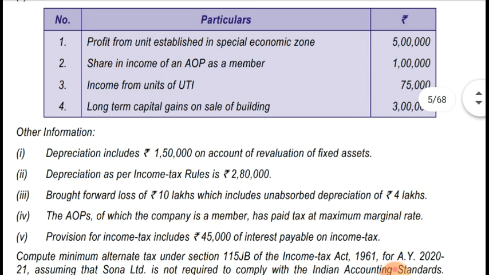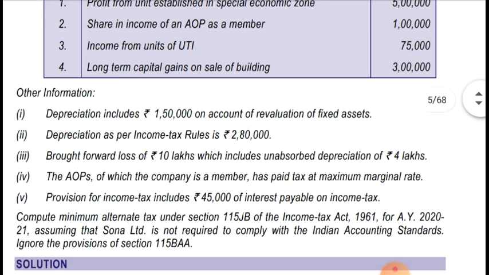Other information is given. Depreciation includes 1,50,000 on account of revaluation of fixed assets. Depreciation as per income tax rules is 2,80,000. Brought forward loss of rupees 10 lakh includes unabsorbed depreciation. That means 4 lakh is unabsorbed depreciation and 6 lakhs is brought forward losses.